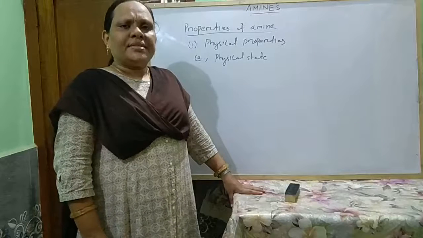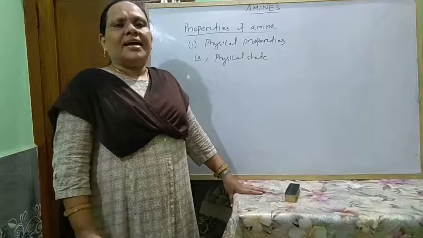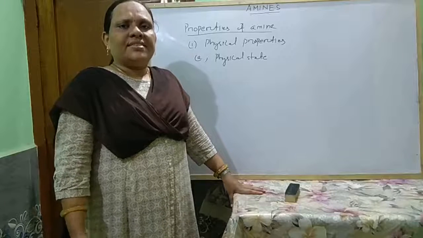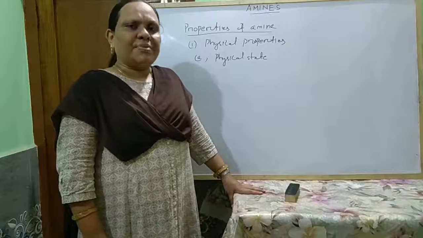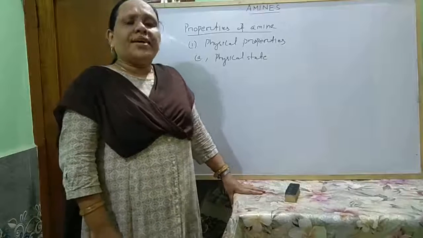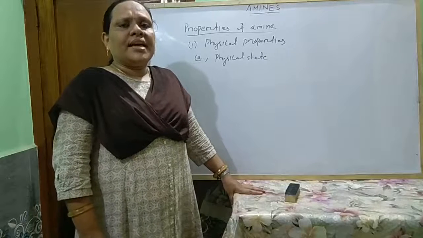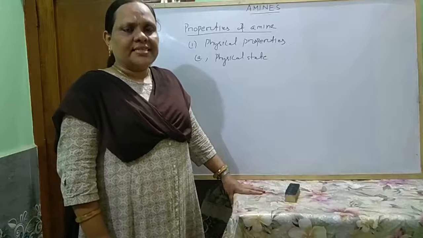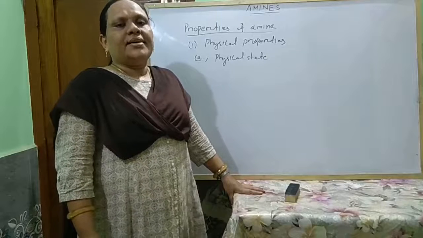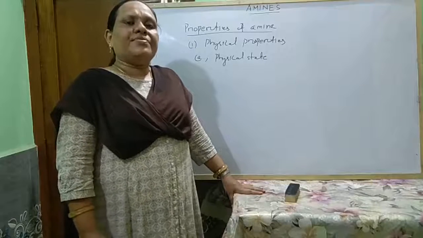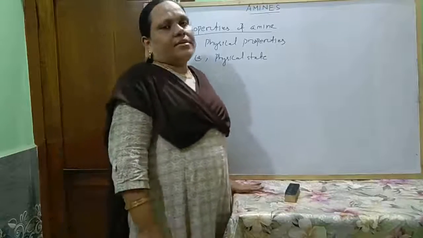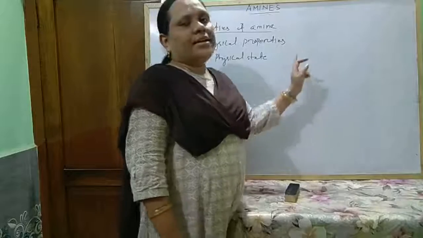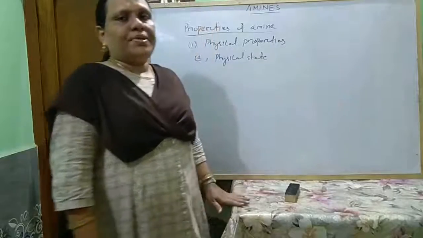The lower amines have an ammonia-like smell, still higher ones have a fish-like smell, and aromatic amines have a very unpleasant smell. The lower amines, that is methylamine and ethylamine, are gases, still higher ones are liquids, and those with more carbon atoms are generally solids at room temperature.